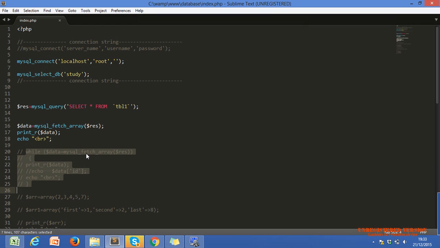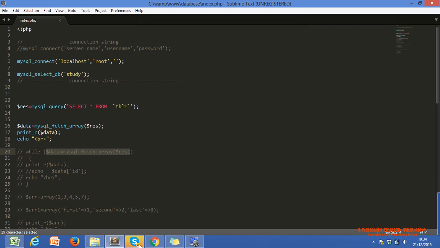This function just returns the first row of data, and we print it. Then the while loop checks the condition again, so it points to the second row and returns it. If we use it in the loop, it will return all the rows one by one.